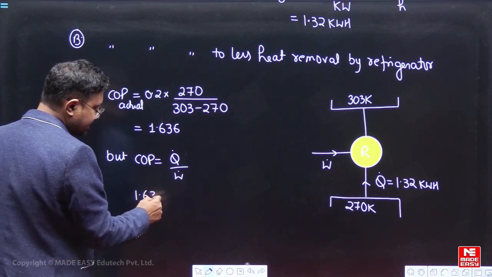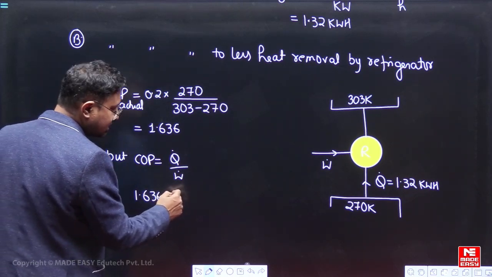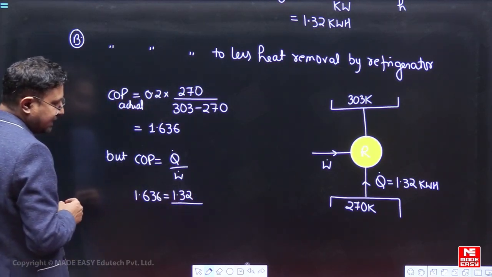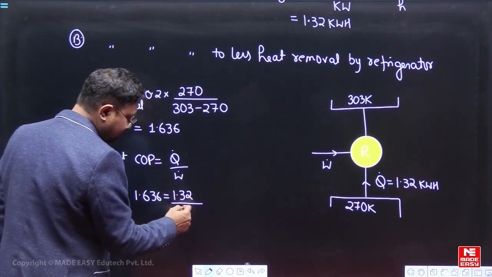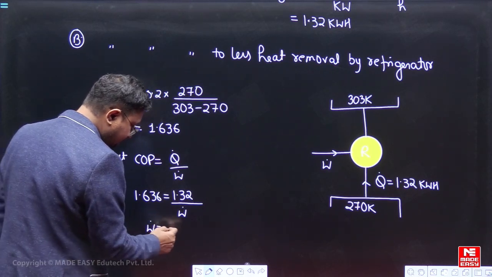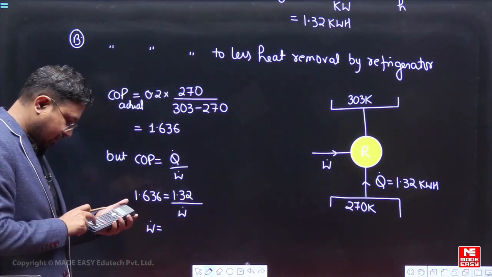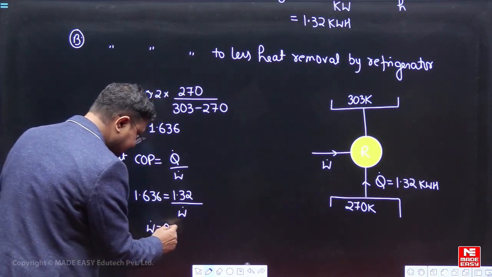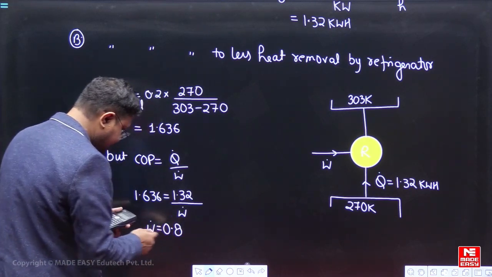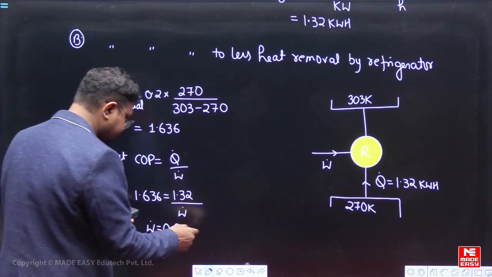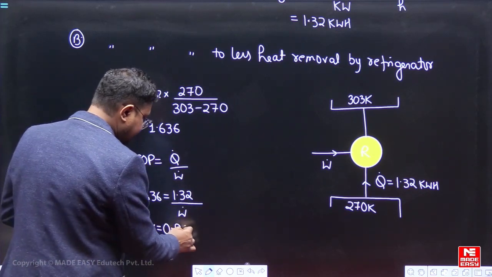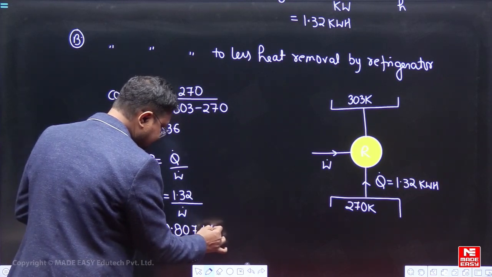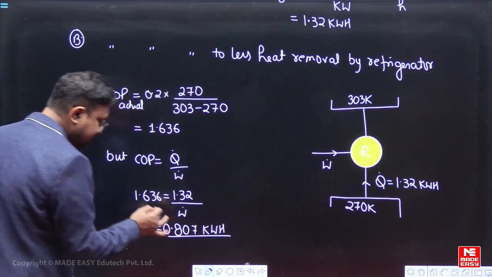So 1.636 equals Q dot, which is 1.32, upon W dot, which we have to find out. So W dot will be equal to 1.32 divided by 1.636, which is 0.80666, so let us say 0.807 kilowatt hour of electricity is saved.